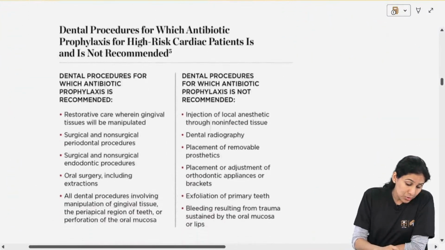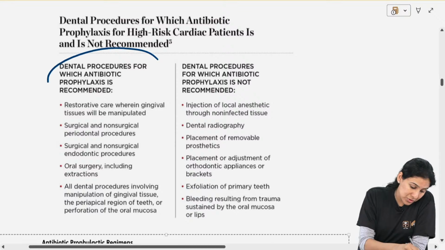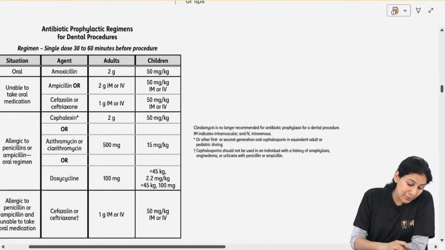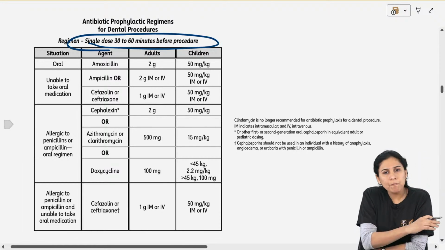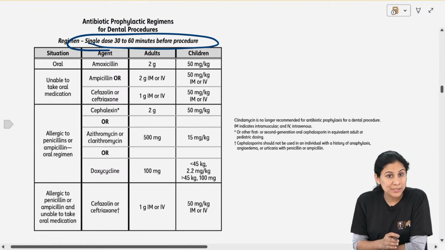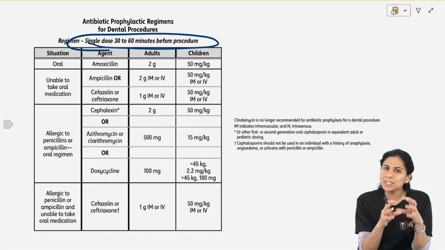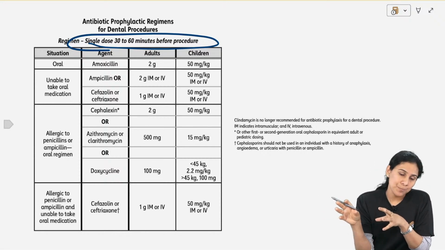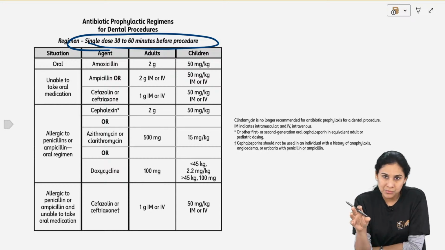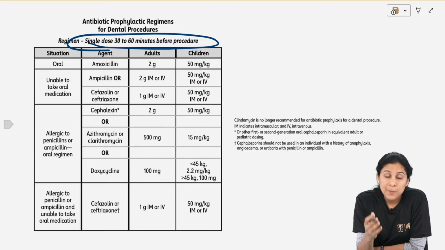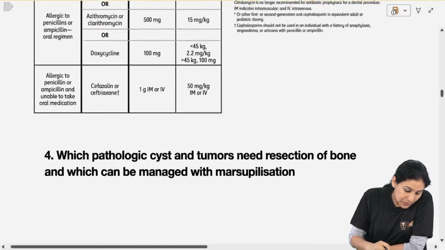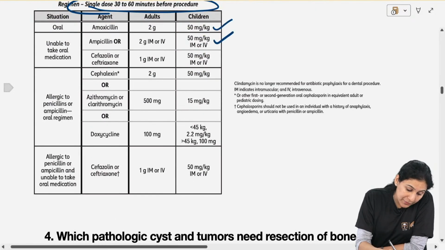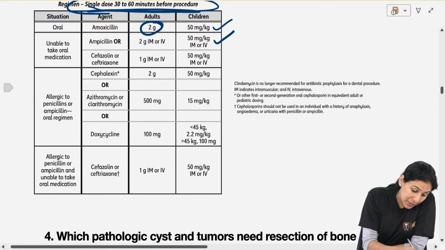Okay, there is also a list of which procedures you will give it for. Which antibiotic prophylaxis you will give, how long before you will give it, everything is there in the list. You just have to remember certain facts for each disease, and you will be able to answer such questions. If you really want more details, you can go back to the recorded videos and watch it. Okay, these doses are very, very important. They will ask you the child dose, the adult dose, the timing.